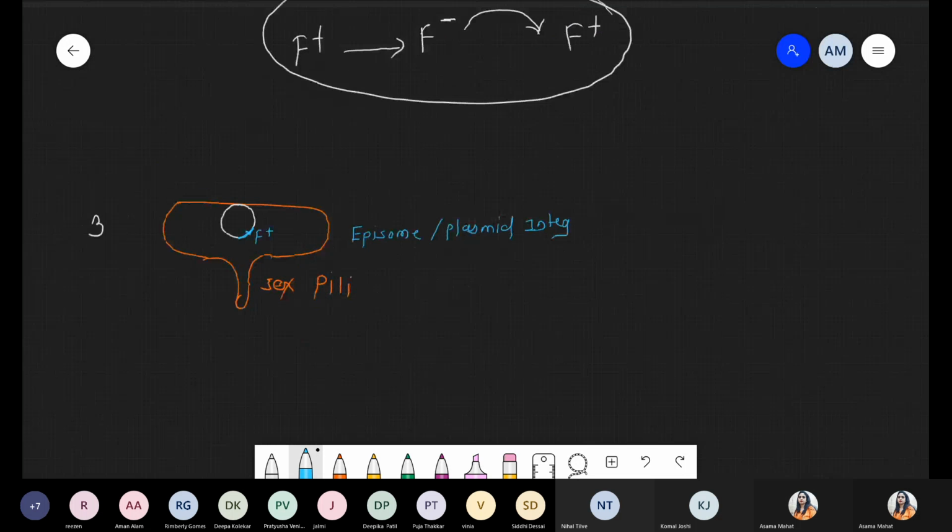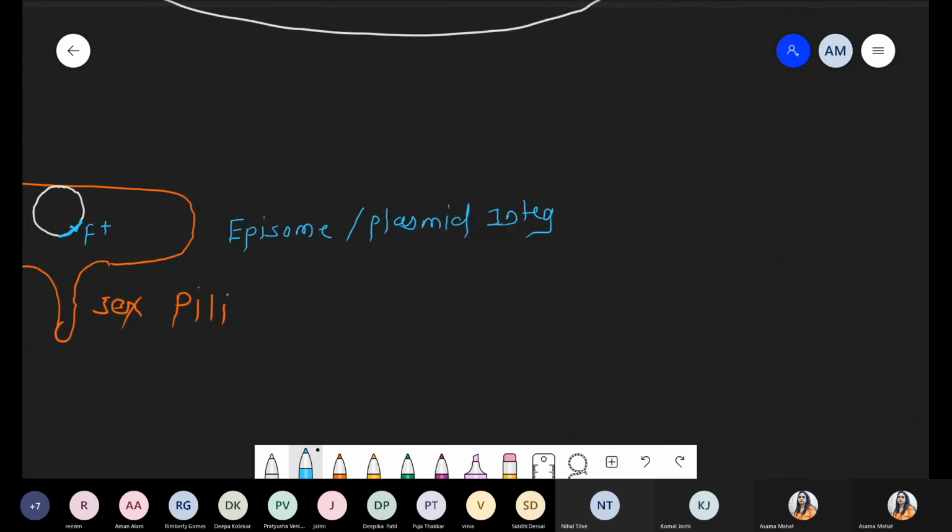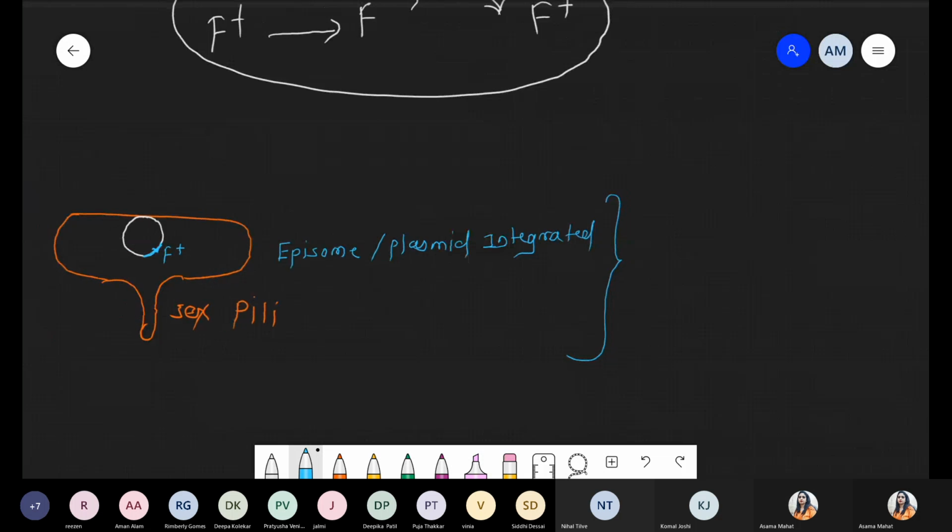These are called HFR, episome and plasmid integrated. So in all these scenarios, whatever we are talking about, fertility factor is important. Episome means simply the main chromosome is fused with the plasmid. But now in this condition, the plasmid has the fertility factor, F plus factor.